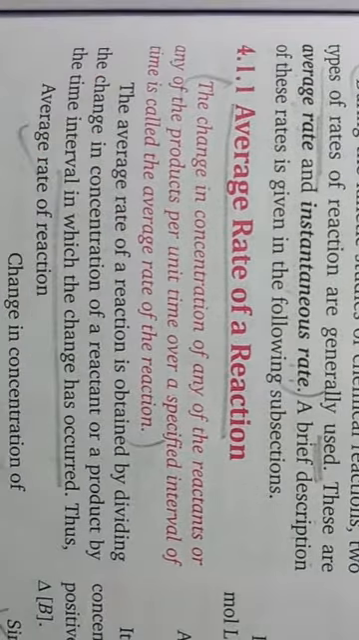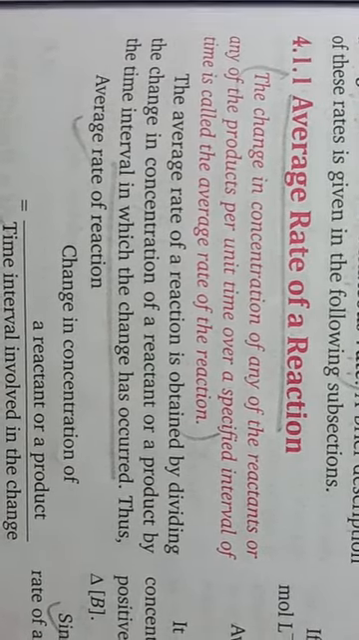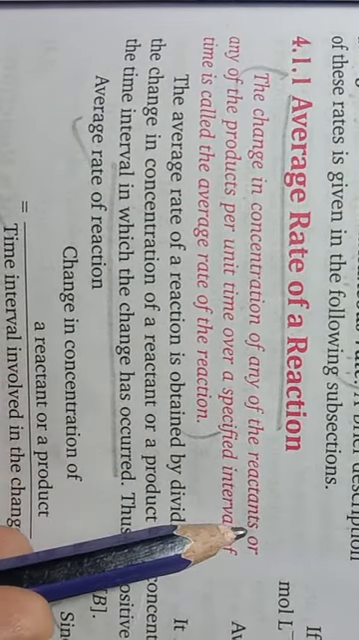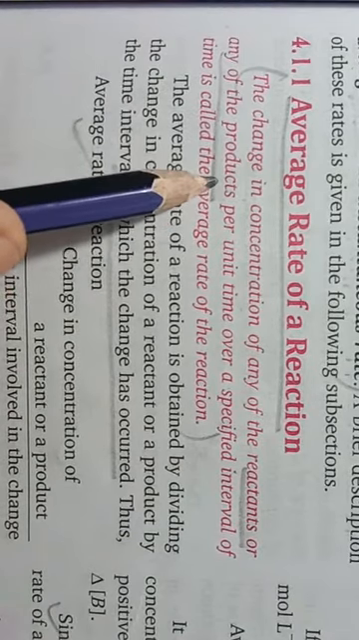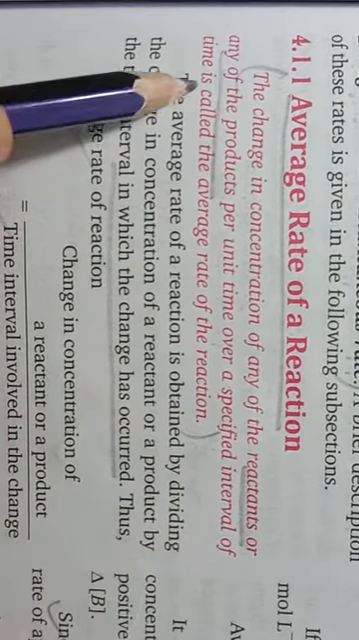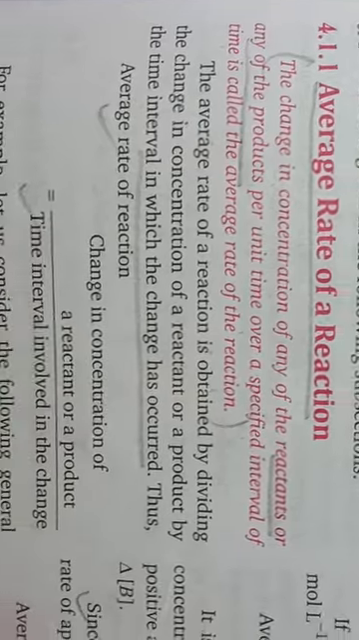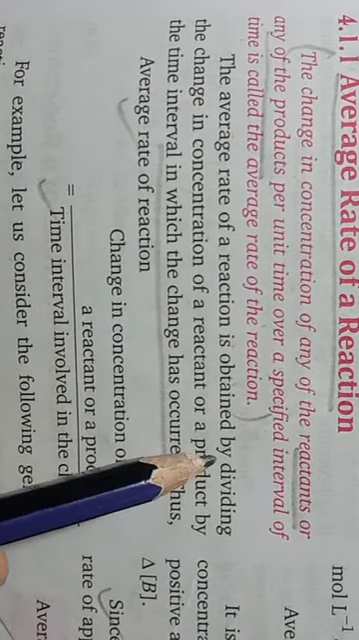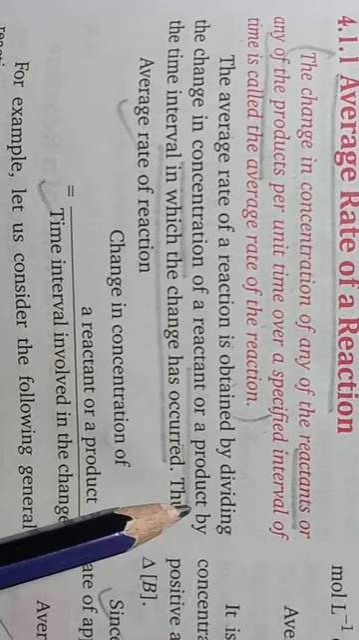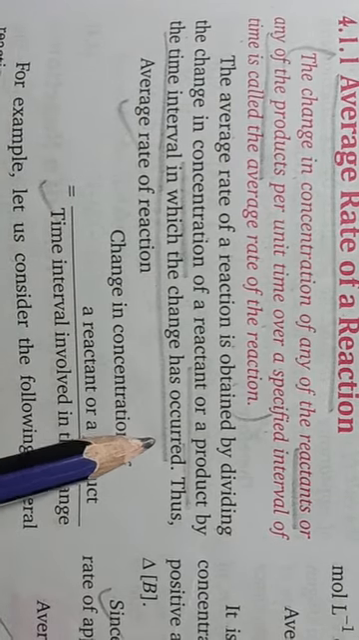The first heading is average rate of a reaction. According to the definition, the change in concentration of any of the reactants or any of the products per unit time over a specified interval of time is called the average rate of the reaction. The average rate of a reaction is obtained by dividing the change in concentration of a reactant or a product by the time interval in which the change has occurred.